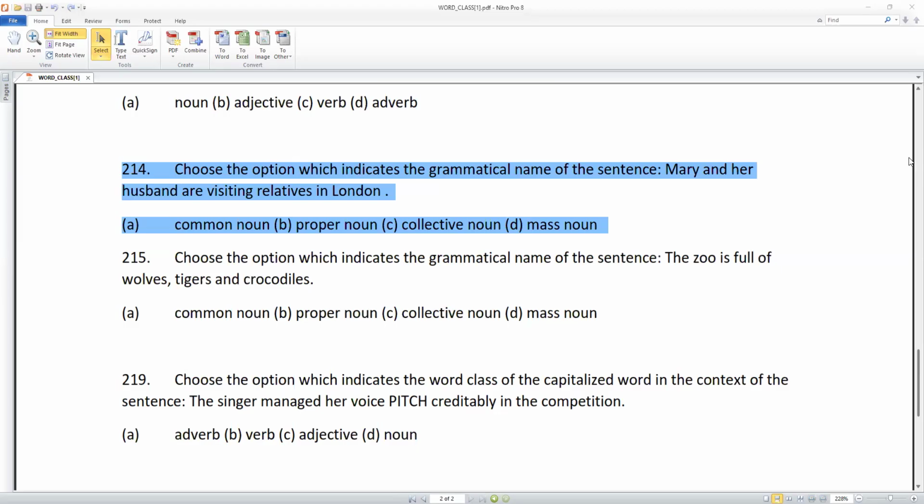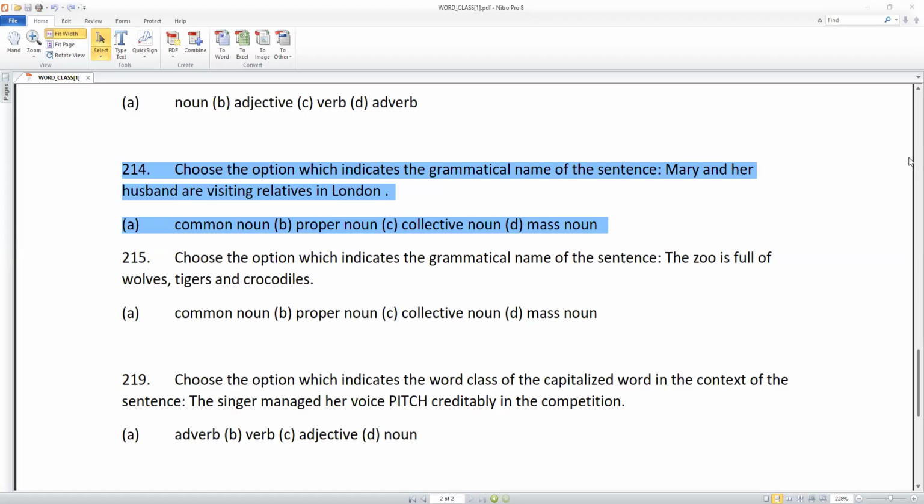Mary and her husband are visiting relatives in London. A, common noun. B, proper noun. C, collective noun. D, mass noun. What was the answer? Proper noun. Why is it a proper noun? Because it talks about Mary.